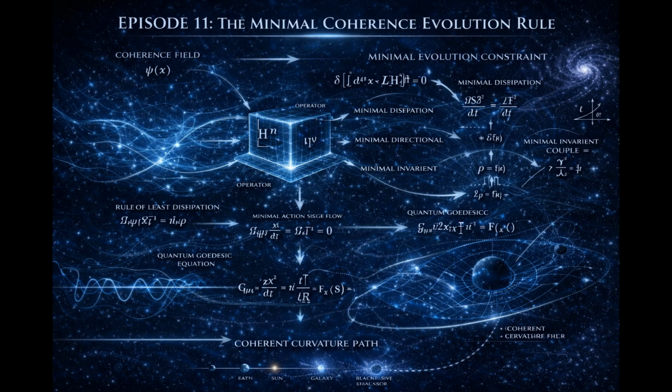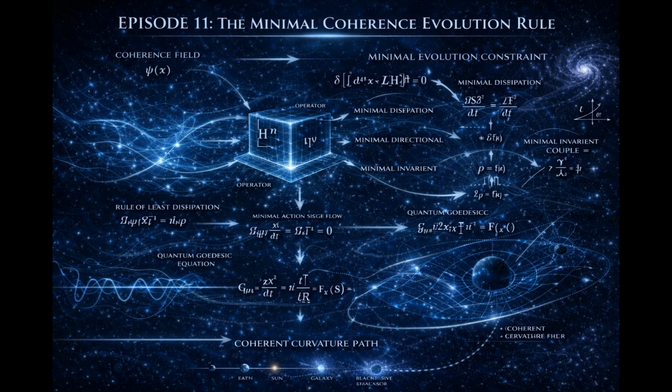Now consider what this means. If curvature variation drives coherence redistribution, and coherence redistribution modifies curvature, then the system forms a coupled differential structure, but the minimal version of this structure must balance curvature divergence against coherence density. This balance equation is not chosen. It is required. Any more complex rule would violate minimality. Any simpler rule would violate reciprocity.